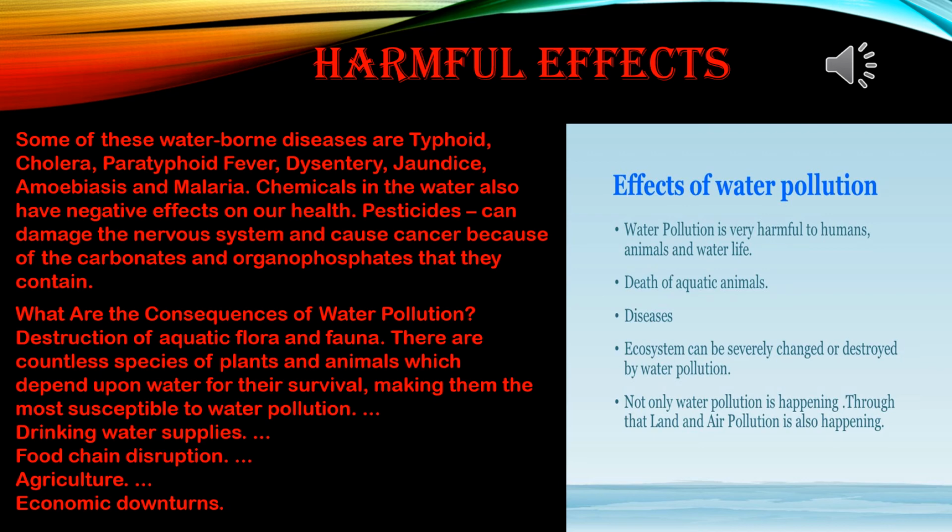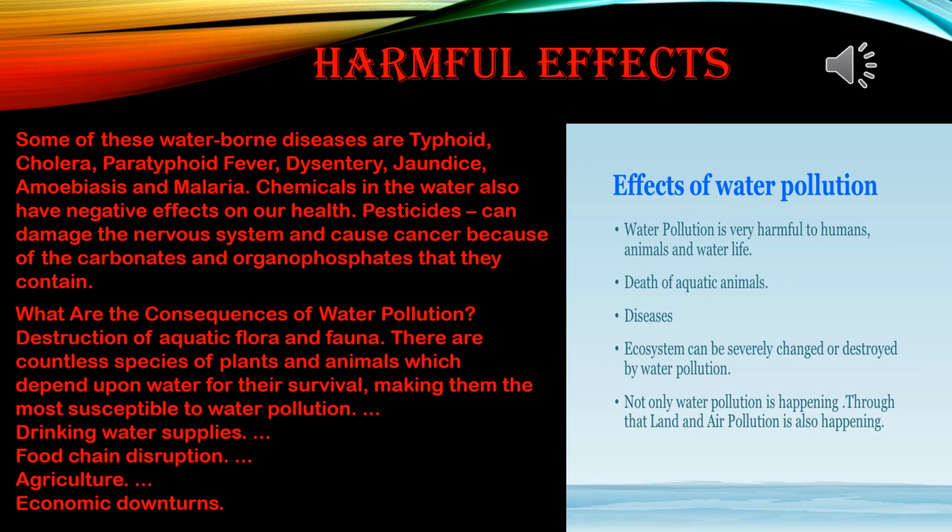Destruction of aquatic flora and fauna. There are countless species of plants and animals which depend upon water for their survival, making them the most susceptible to water pollution. Drinking water supplies, food chain disruption, agriculture, economic downturns.